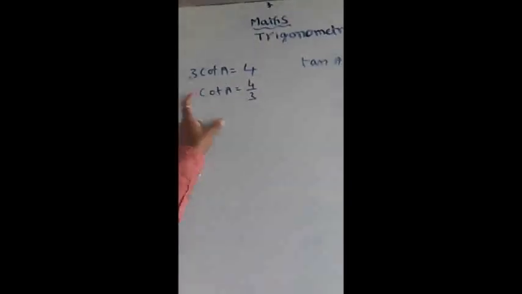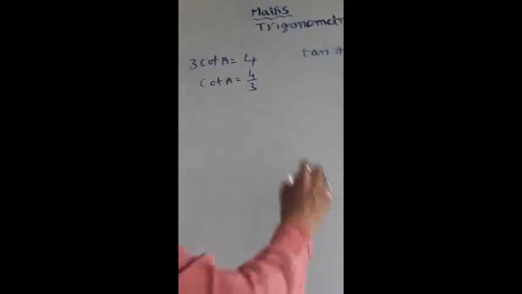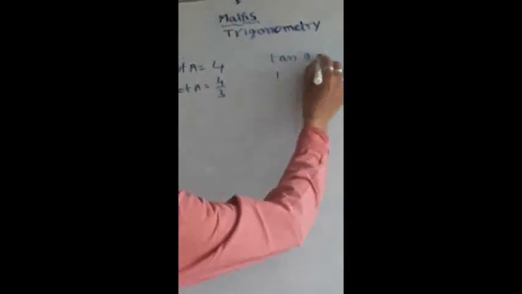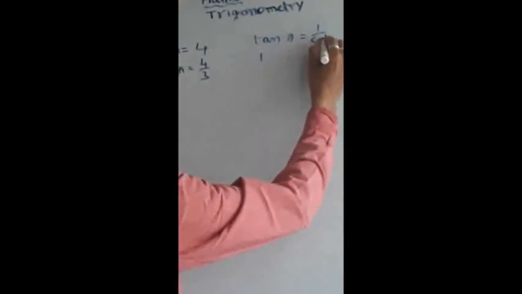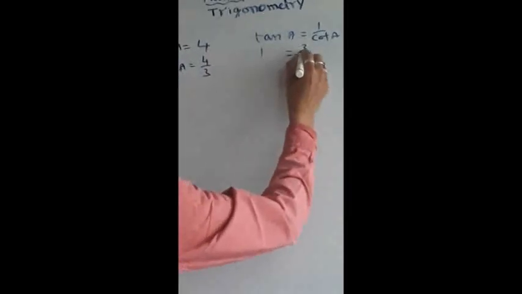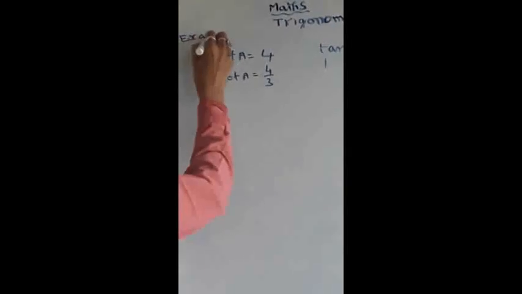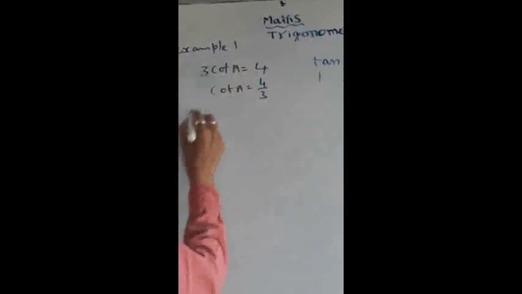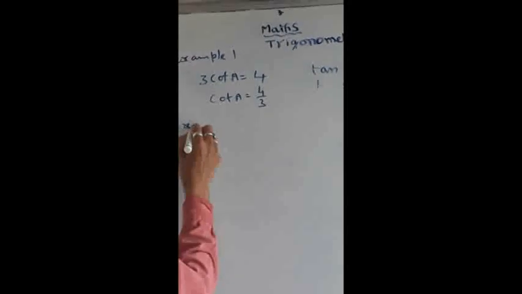So tan A is nothing but the reciprocal of this. The reciprocal of cot A, that is 1 by cot A, we call it tan A. So the reciprocal of this, how much will you get? 3 by 4. So this is example 1. Okay, next let us see about example 2 also.